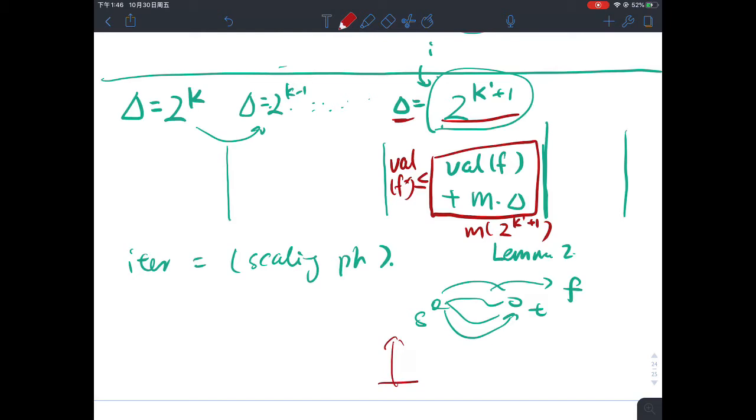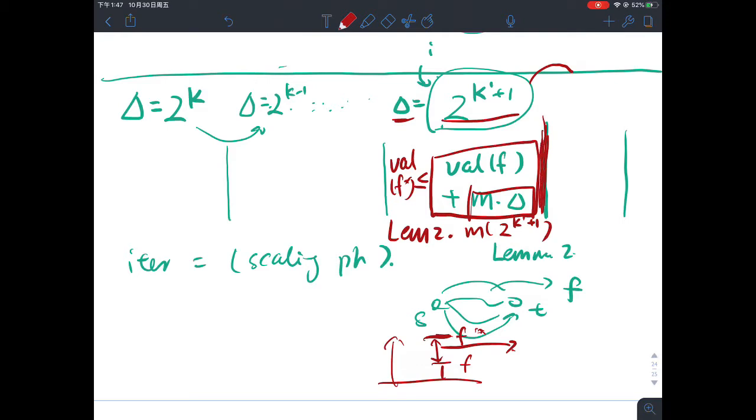So I sort of know that this is my solution, my current flow. This is the optimum flow, and I know that this gap is bounded by m times delta, right? This is what's claimed in lemma 2. Now in lemma 3 we say the following.